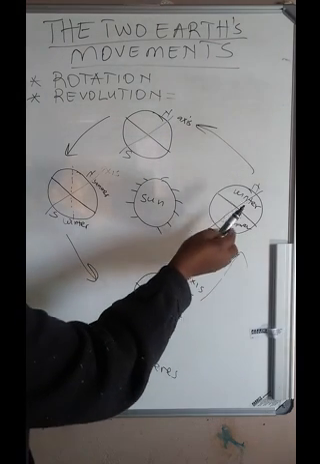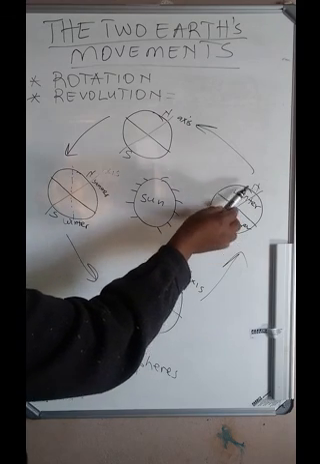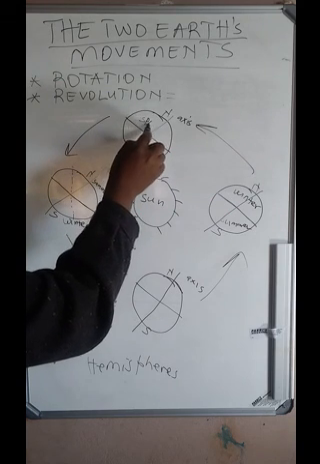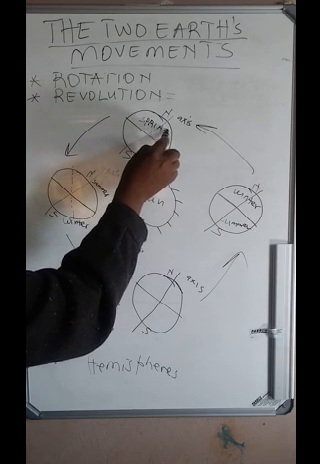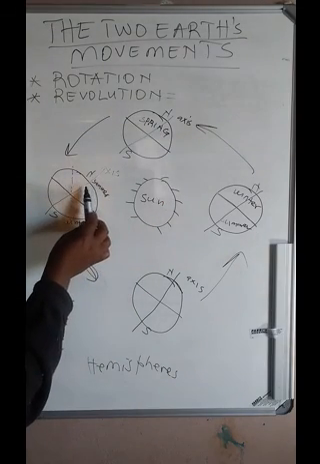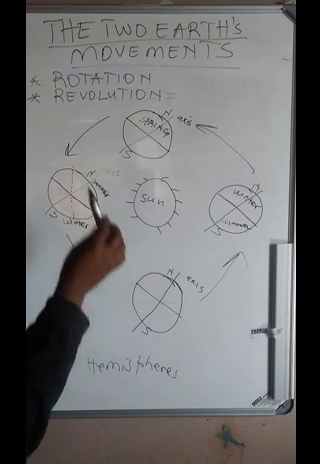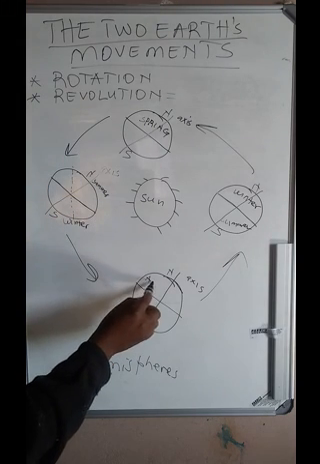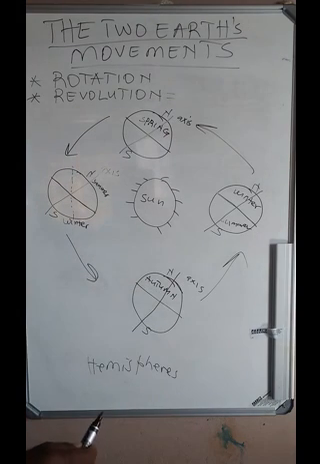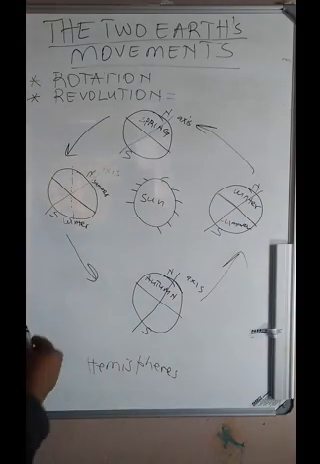So when people here in the north are having a winter season, as the earth is moving here, they will be having a spring season. Then from spring, the people from the north will have a summer season. From summer, the people from the north will be experiencing autumn. From autumn, winter, and so on and so forth.